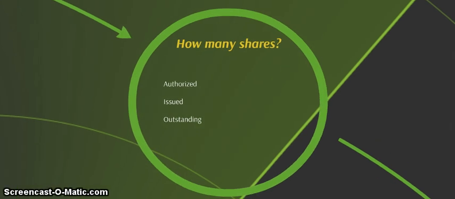How many shares? All right, so when we're talking about common stock, preferred stock, maybe we bought some back, so maybe we've got some of that treasury stock as well. How many shares are we really talking about, and who's got them, and where are they? So we need to know the distinction between authorized shares, issued shares, and outstanding shares.